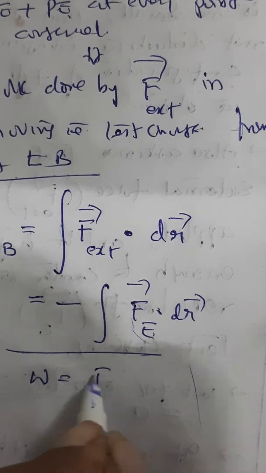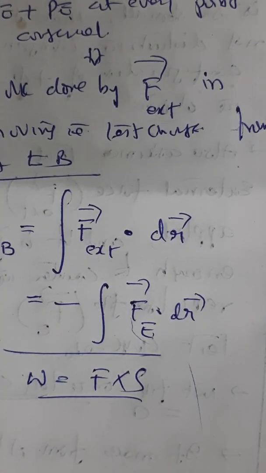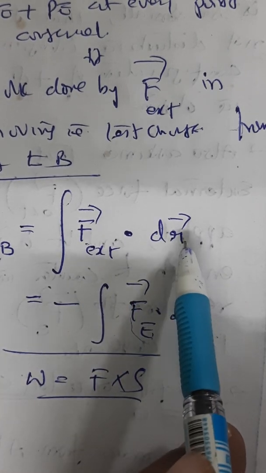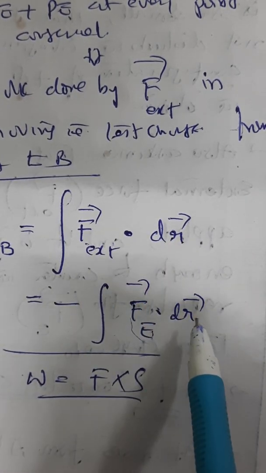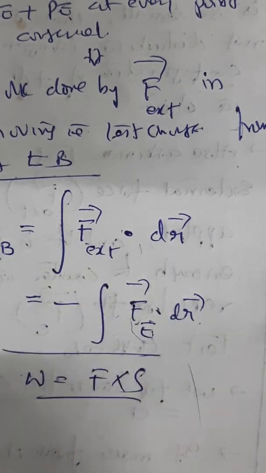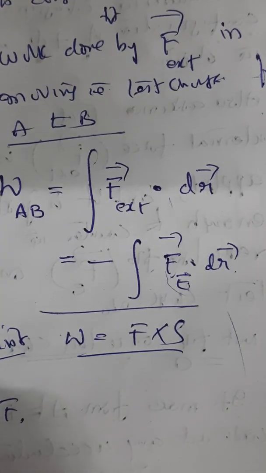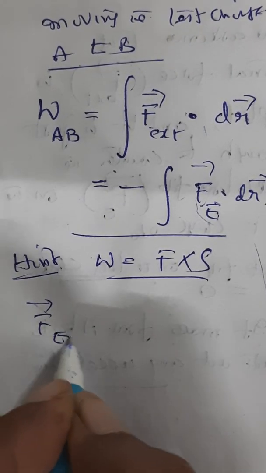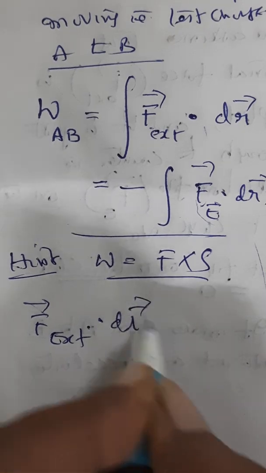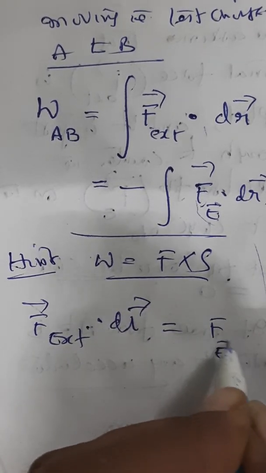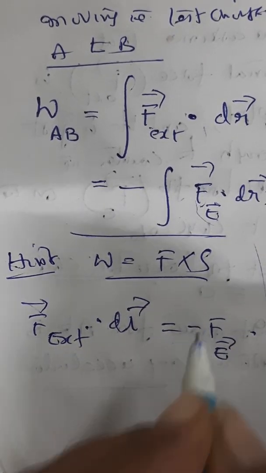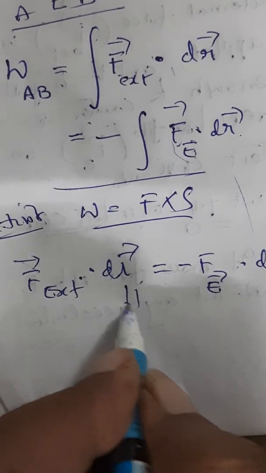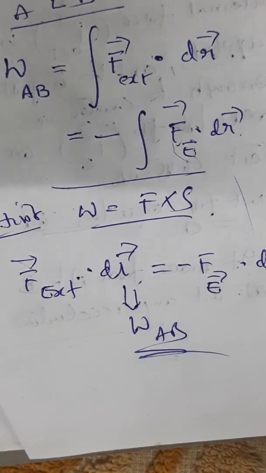What is work done? Force into distance only. One force is external force, distance is dr. The opposite force is electric force, distance is dr. So these two are opposite. Whether it is F external into dr or Fe into dr, they are equal and opposite. Please remember. Both of them are stored as work done in moving the body from A to B.